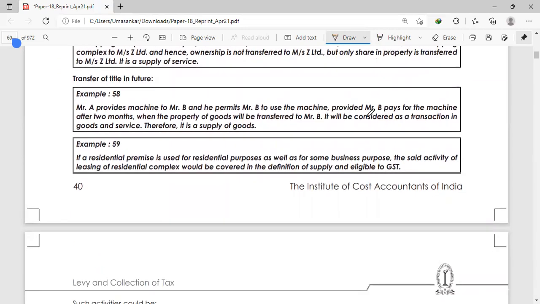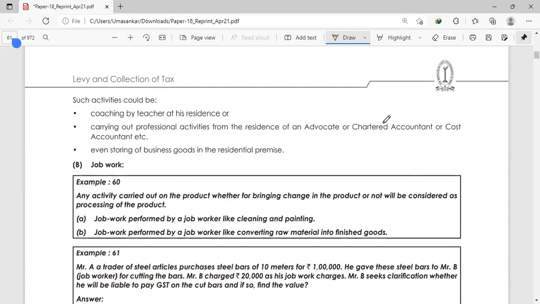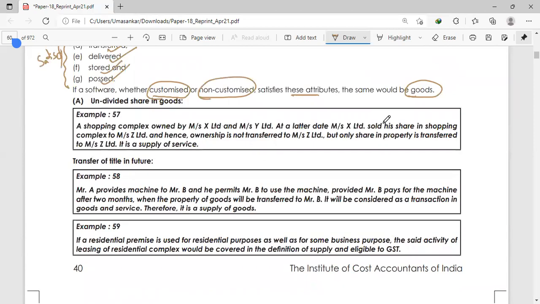Second, transfer of title at a future date. Mr. A provides a machine to Mr. B and permits Mr. B to use the machine, provided Mr. B pays for the machine after 2 months. When the property in the goods will be transferred to Mr. B, it will be considered as a transaction in goods and service. Therefore, it is a supply of goods because the predominant element is the machine. Machine is a tangible property. Then such activities could be coaching by a teacher at his residence, carrying out professional activities, even storing of business goods in residential premises. All these are done at a future date.